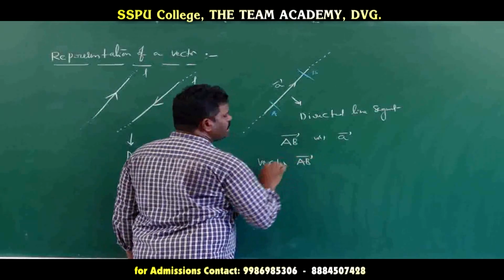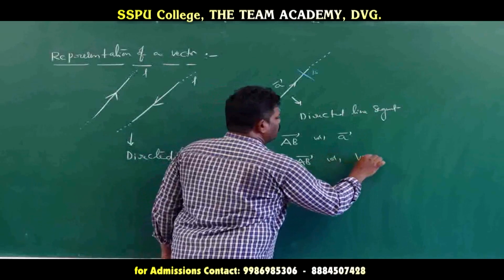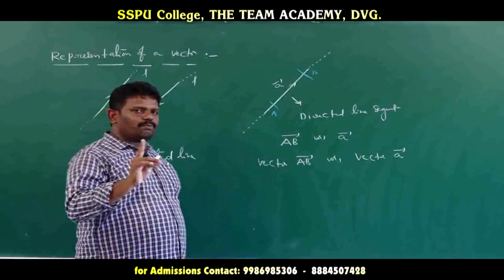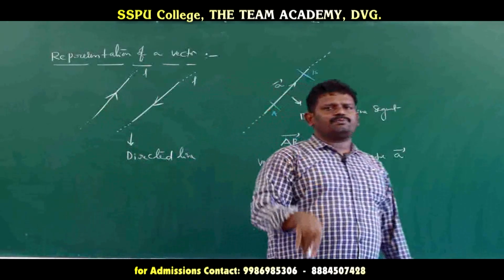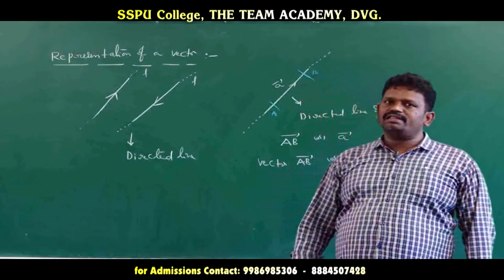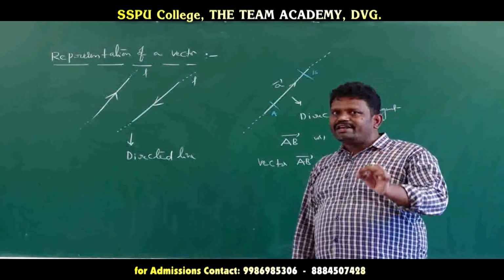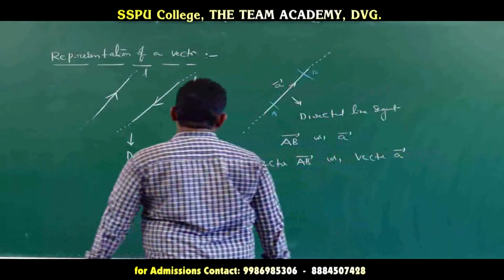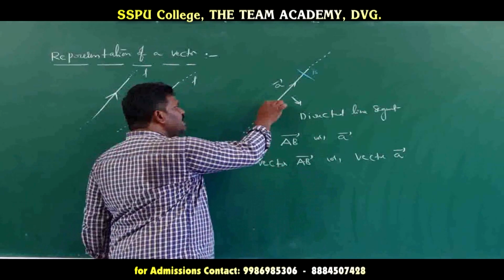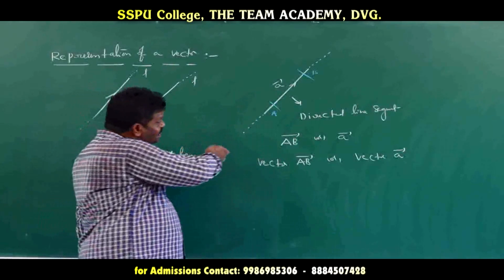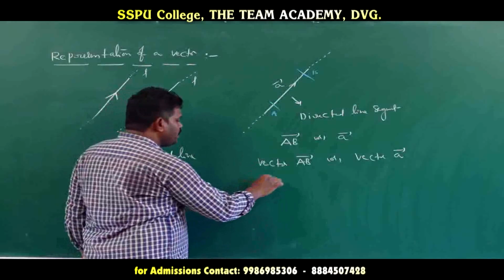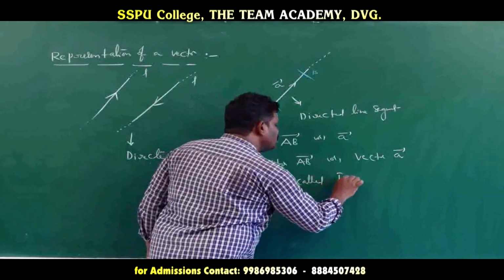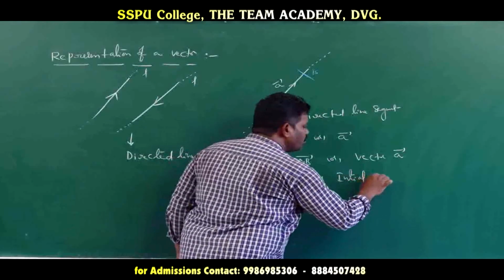How to read this? Vector AB or vector A. One point we remember: whenever in a plane or space you want to define any one vector, you must take one reference point or fixed point. With respect to the vector AB, A is the reference point or fixed point, because the direction goes from there. So A is called the initial point.